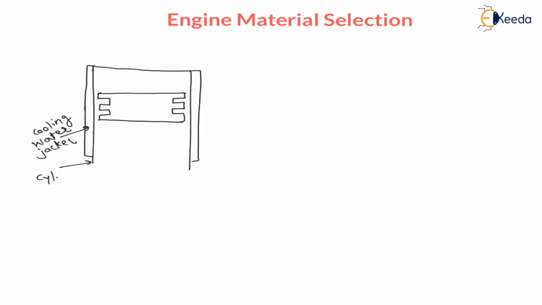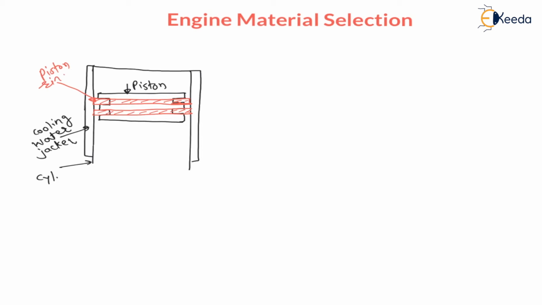Now, it is a piston. On this piston, there are piston rings, to avoid air fuel mixture loss. This is a piston ring. To avoid leakage between the piston cylinder mechanism. These are the piston rings.